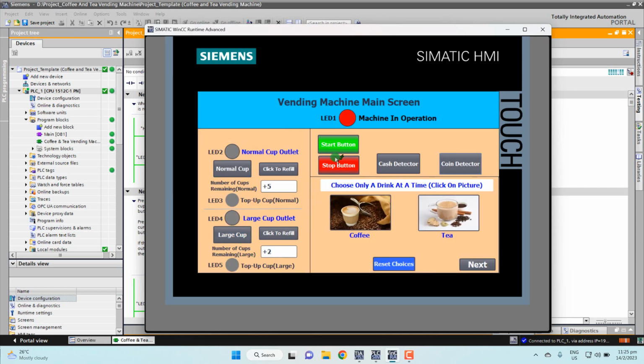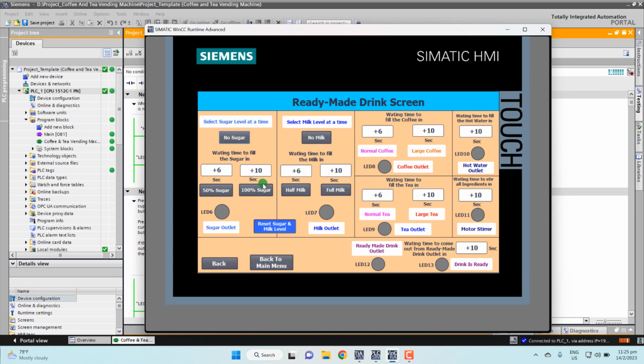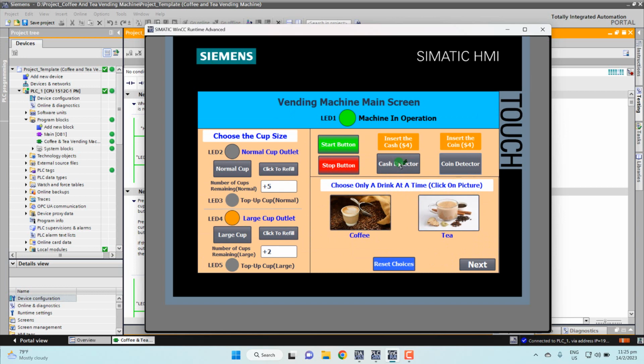So now still got left 2, and we still go to the 0. So I'm going to left. Now this time I cannot choose anything because this one I control by the cash or coin detector. We cannot pay the money and we cannot choose anything. So here also cannot choose. No pay money, we cannot take it or anything. So we pay first. So I put the coin, then we choose the coffee.